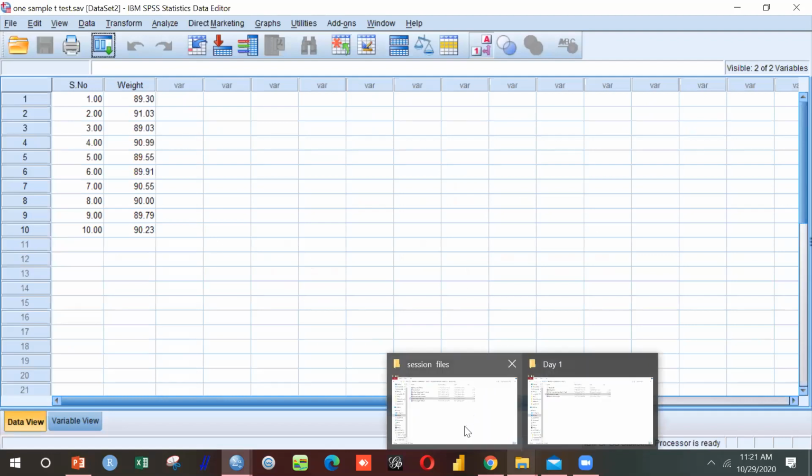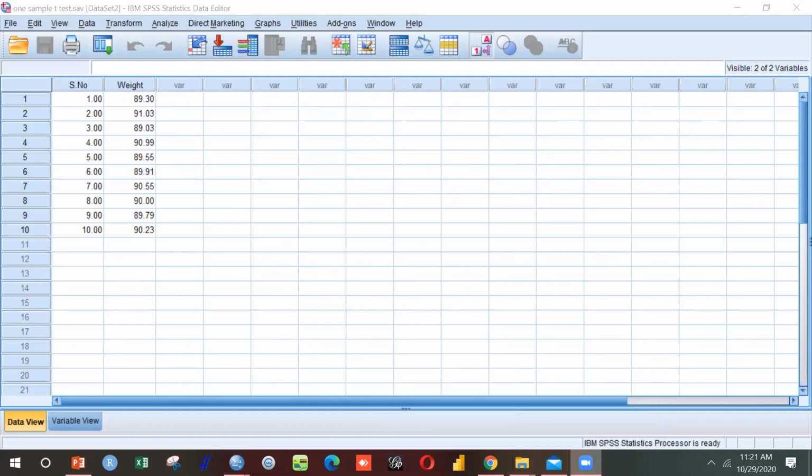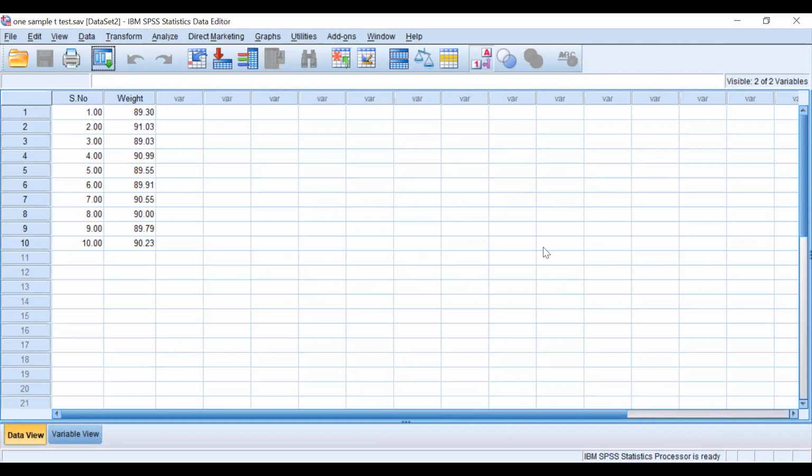And this is the same file which I have used in the PPT. So I'm sharing the screen. Are you able to see my SPSS window? Yes, ma'am.